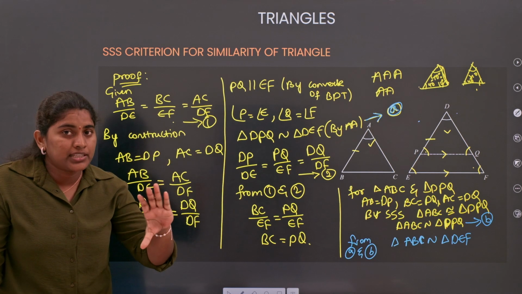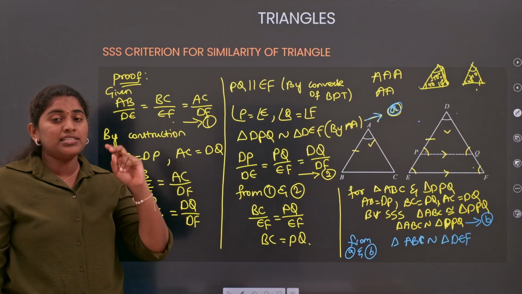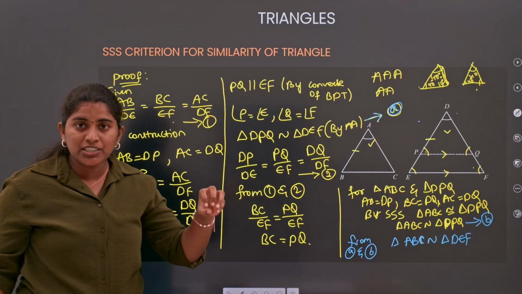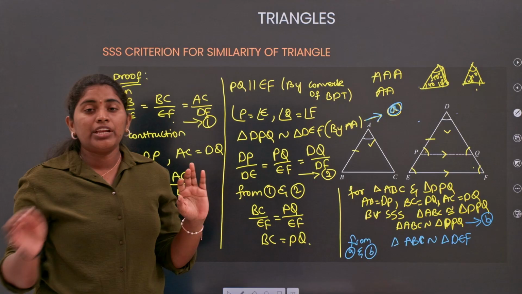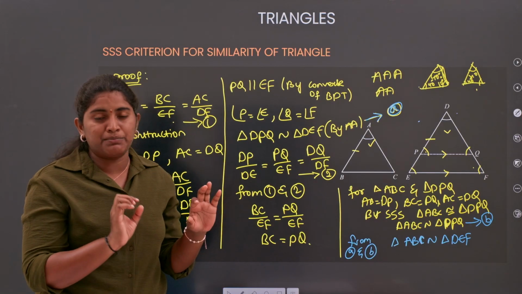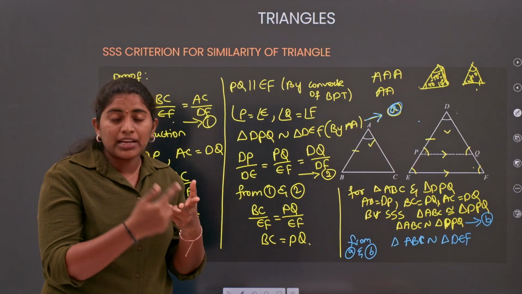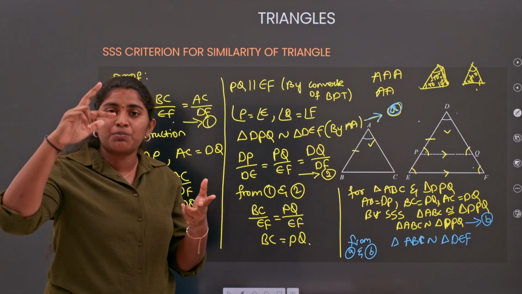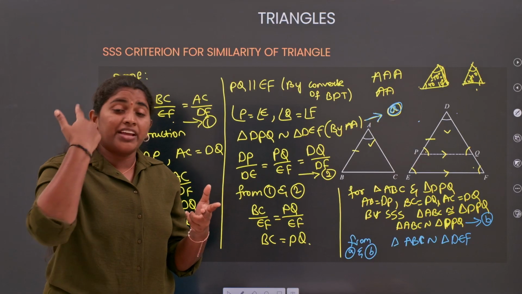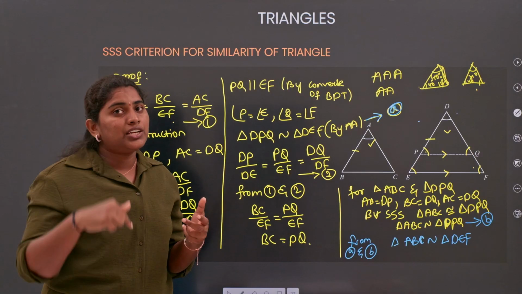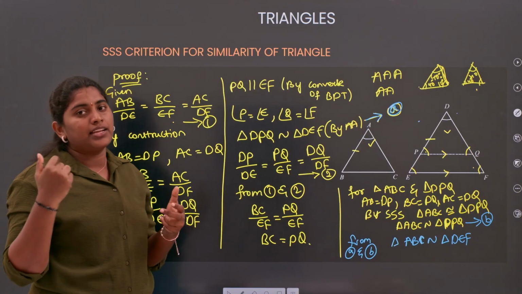Now, simple. Whenever you are taking the criteria for similarity of triangles, first take the given conditions. If the angles are given, you need to prove that the corresponding sides are in the same proportion. If the corresponding sides are given, then you need to prove the corresponding angles are equal.